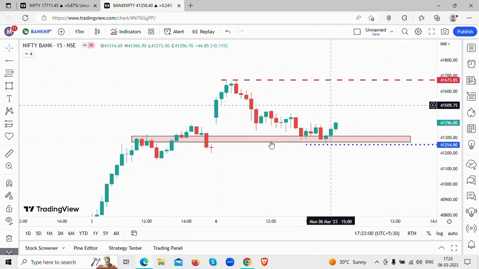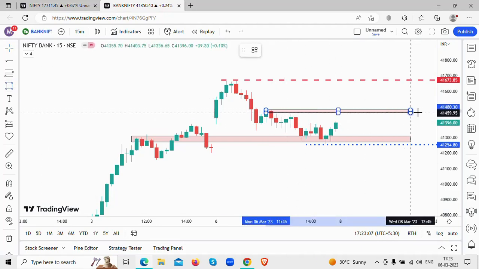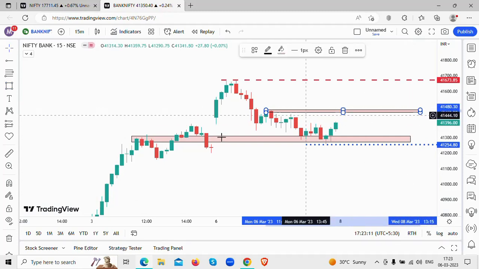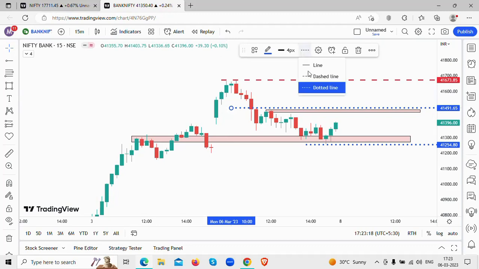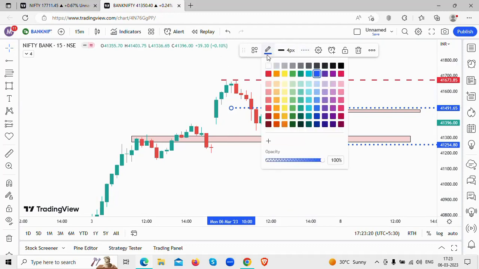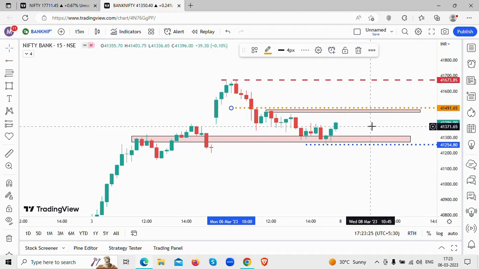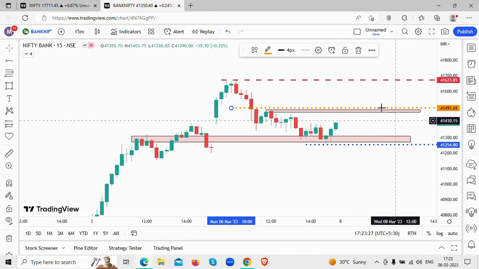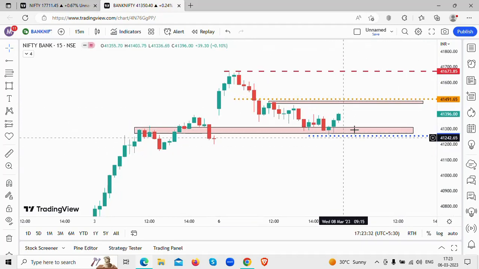Now what is the other thing that you're looking at? The other thing that you're looking at here is this is your resistance zone of 41,500 level. This is a psychological level which could act as a strong resistance of 41,480 to 41,500 level. So this is your psychological level, and I'll also highlight it with the orange line here on Bank Nifty. So this is very very important. See all these round numbers of 41,000, 41,500, 42,000, these all act as your psychological strong resistance level. So this is the level that you are going to watch for.